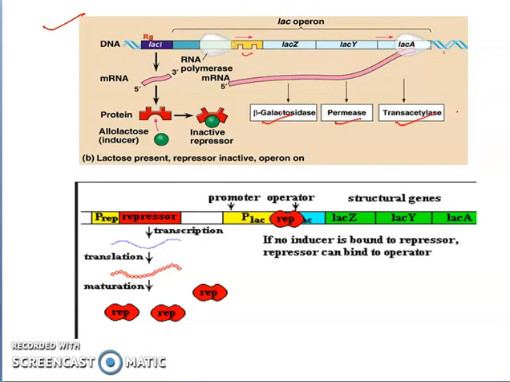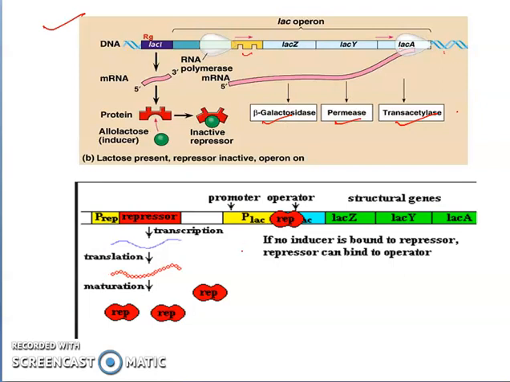Now there will be a sufficient amount of beta-galactosidase which is necessary for the breakdown of lactose, which will further convert it into glucose and galactose, and the glucose will be utilized by the E. coli.